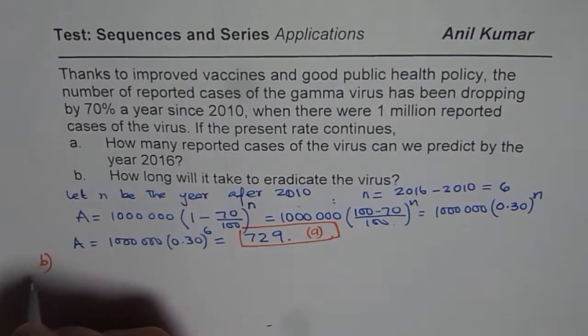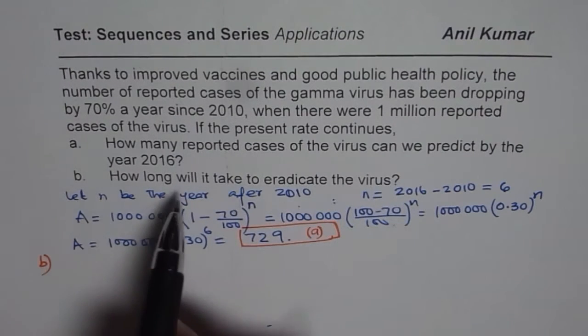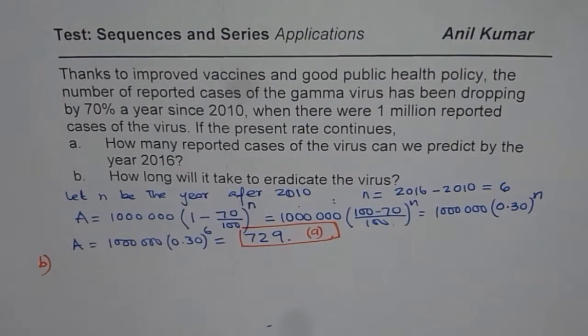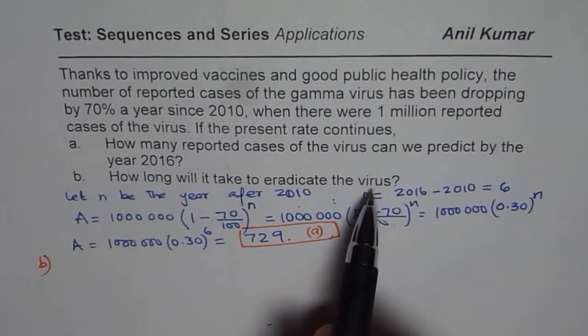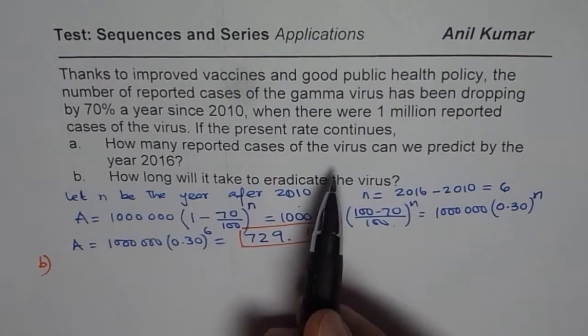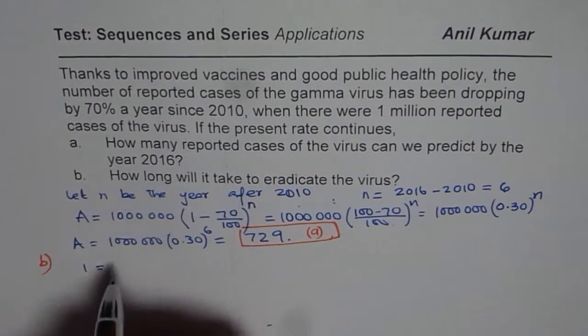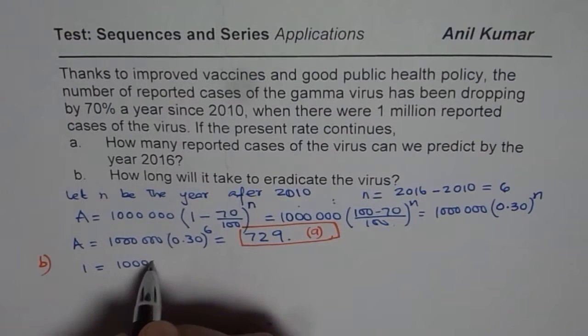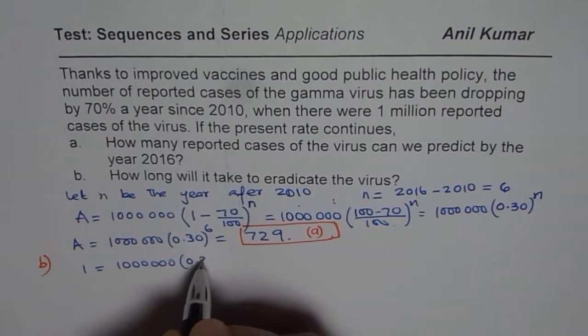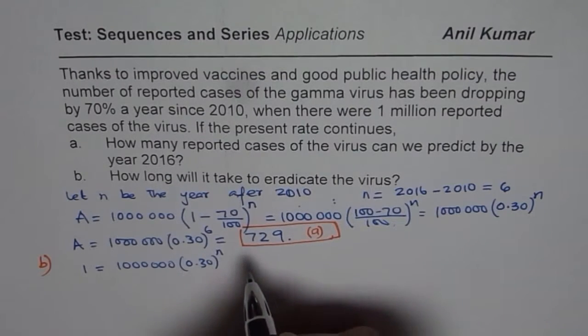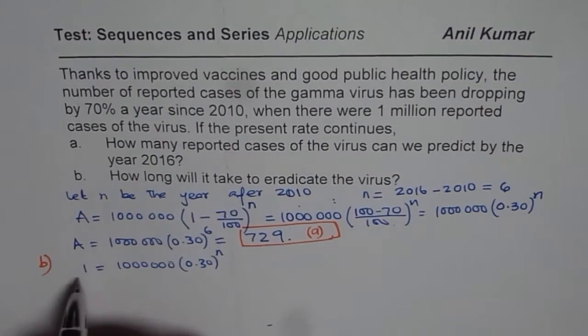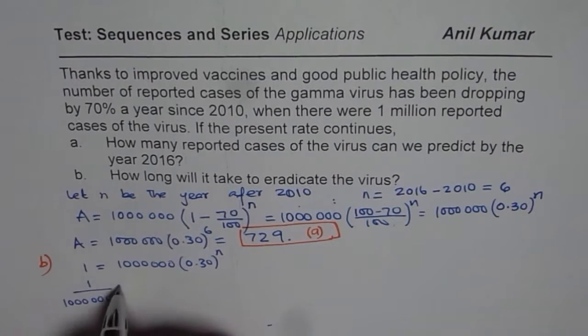Now let's do part B. It says, how long will it take to eradicate the virus? Eradicate here means virus cases less than 1. So let us assume it is 1, and then we'll see what number we get. So we get 1 equals 1 million times 0.30 to the power of n. We need to find the value of n. So we can divide 1 by 1 million, and we get 1 over 1 million equals 0.30 to the power of n.